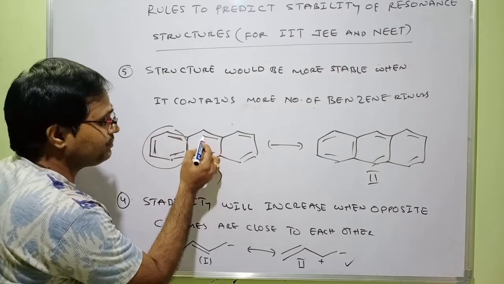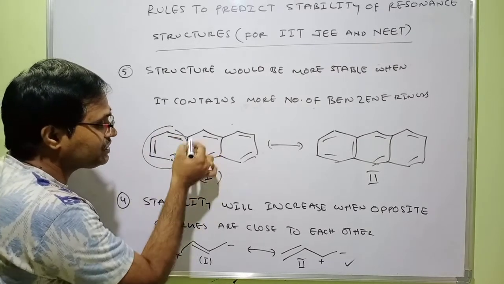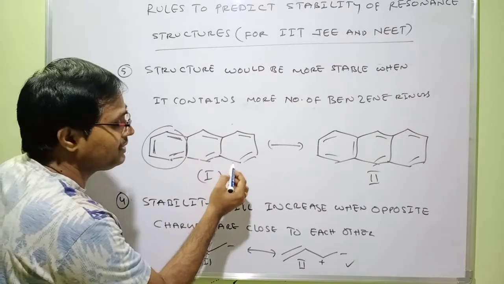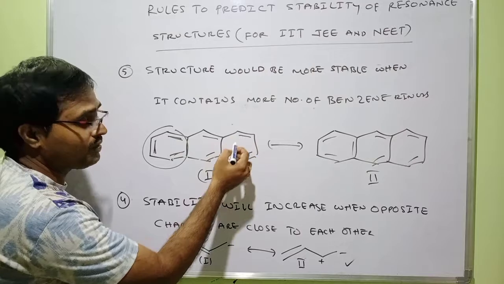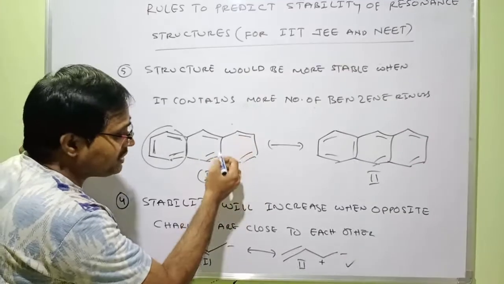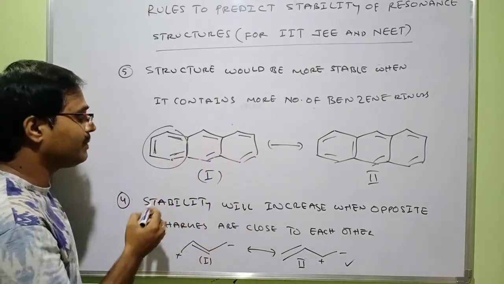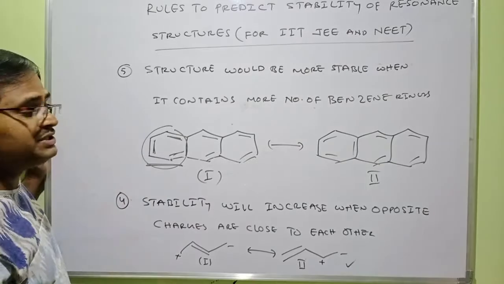But the other rings don't look like benzene. There is no alternating pi bond here. It doesn't look exactly like benzene, right? This is also not looking like benzene, and this is also not looking like benzene. So it contains only one benzene ring.